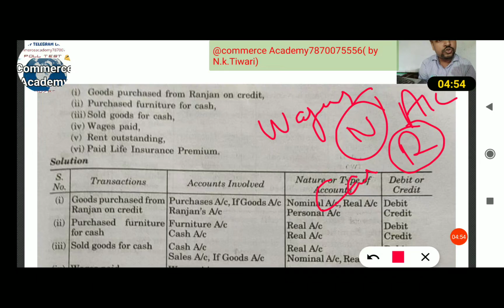The nominal account rule says debit all expenses and losses. Wages is an expense, so wages is debited and cash is credited.